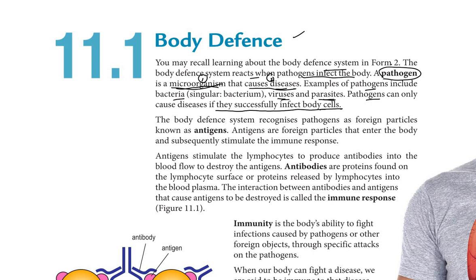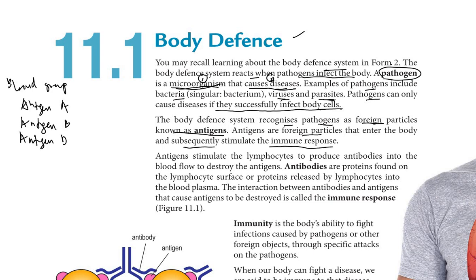Okay, so the body defense system recognizes pathogens as foreign particles known as antigens. The word antigens, you have learned in the previous chapter on blood groups, right? We have antigen A, antigen B, and also antigen D. So antigens are foreign particles that enter the body and subsequently stimulate the immune response. So antigens are any foreign particles. For example, in blood group we have antigen A, antigen B, antigen D.